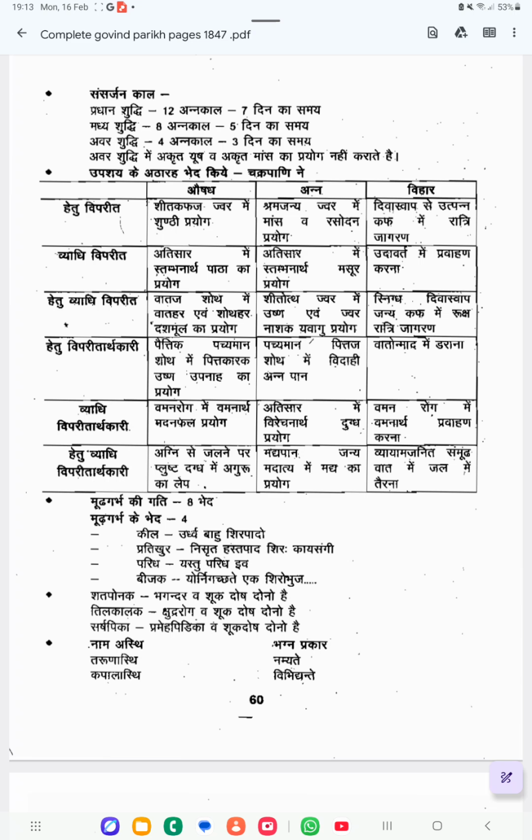Fifth is Ekatopa. Sixth is Parivarta. Seventh is Lamba.